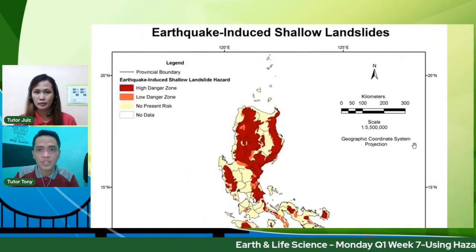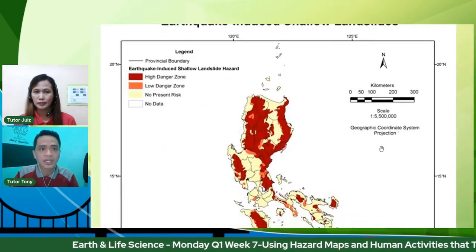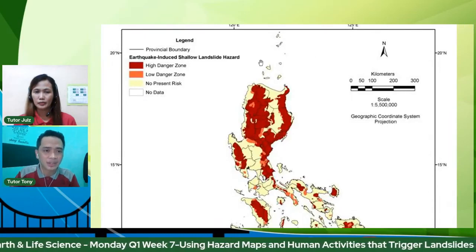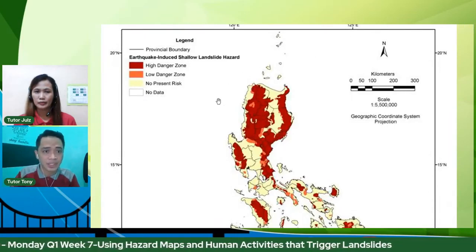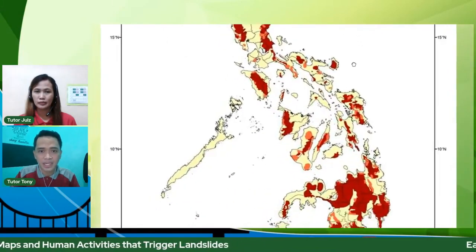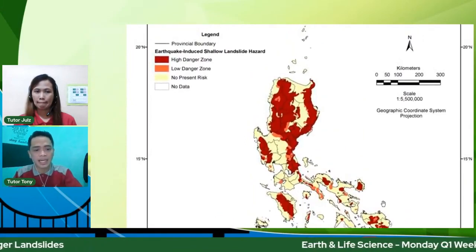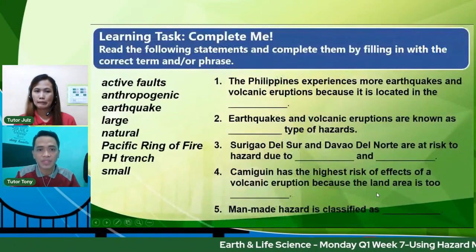So let's take a look at this map. So earthquake-induced shallow landslides. So earthquakes can trigger landslides, of course. As you can see, ayan, no, the darker the color, the more dangerous. Ayan, nakakalungkot, no? So, maraming areas, pulang-pula sa Pilipinas. So, we are prone talaga sa mga landslide. That's why we need to be prepared.